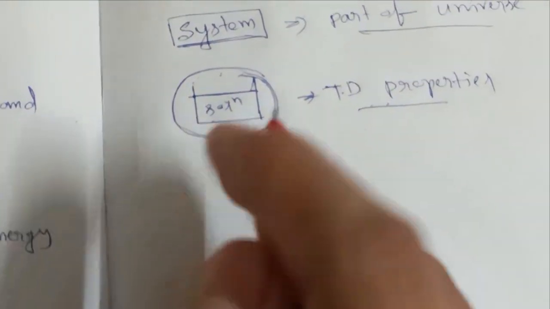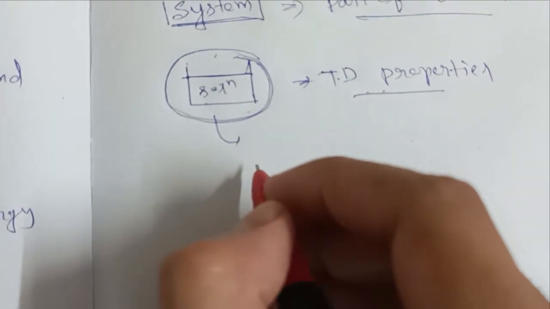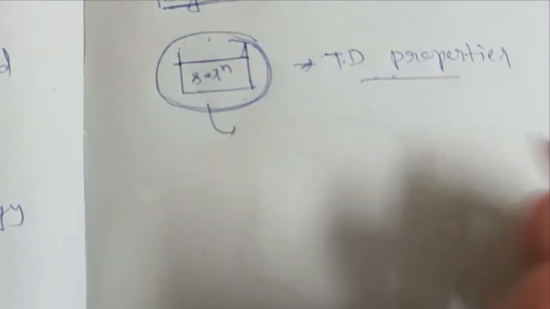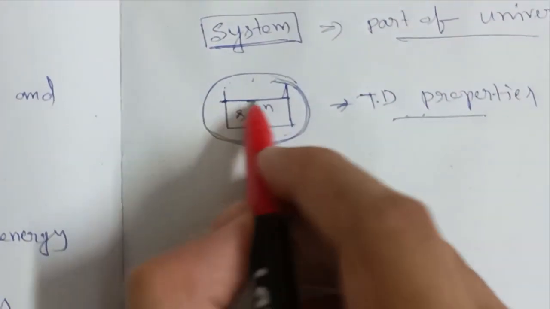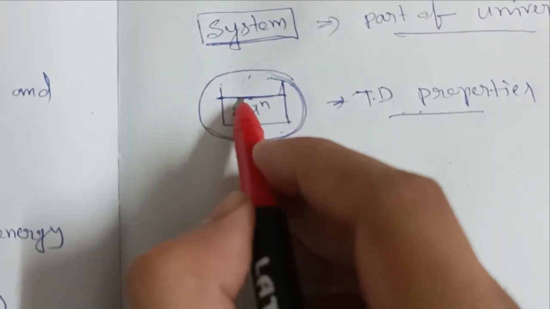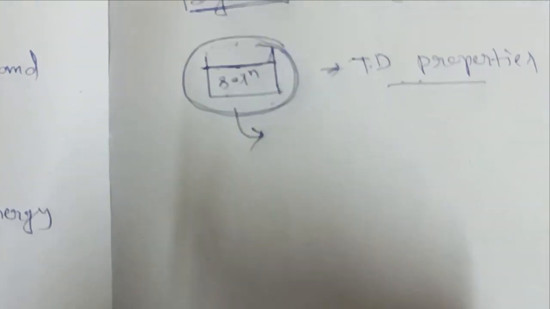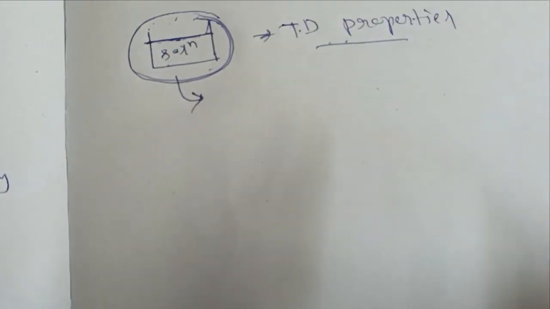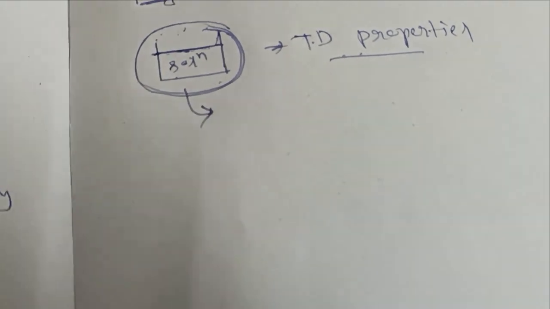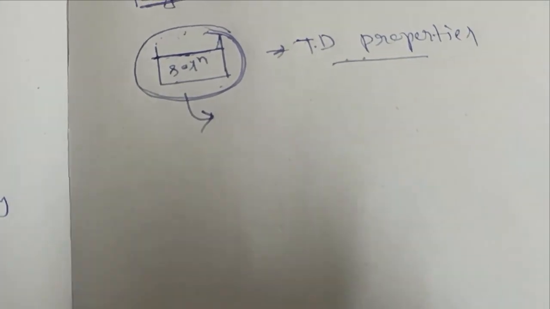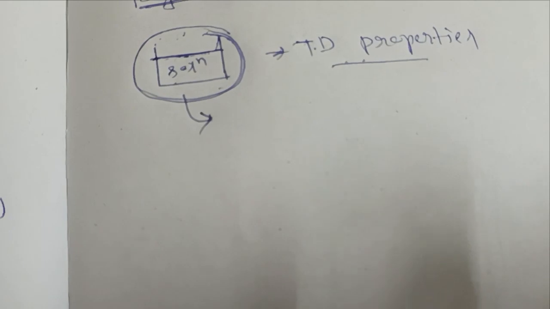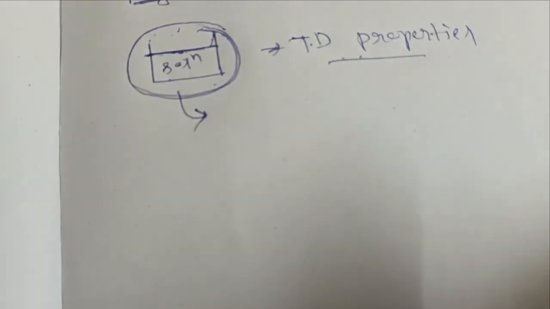It is separated by a boundary that is real or imaginary. So basically a system is a part of the universe for which we have to study the thermodynamic properties.